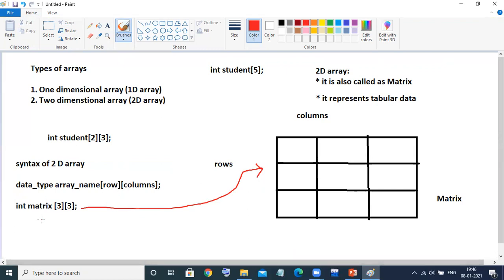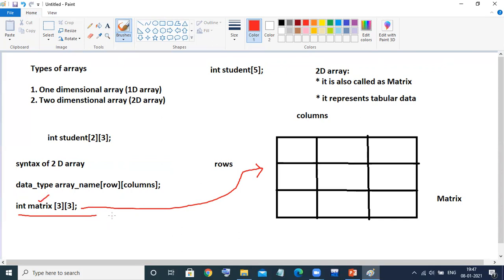This is also an array, so it also consists of homogeneous data. Homogeneous means the same kind of data. If you are declaring integer, it accepts only integers. If it is float, then only float. If it is char, then only characters.